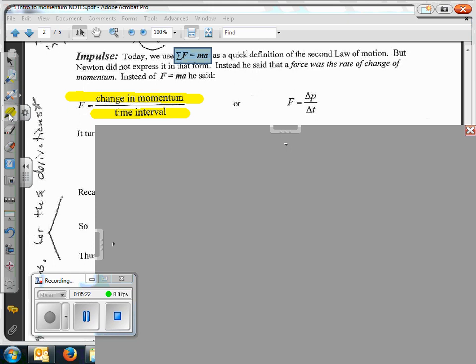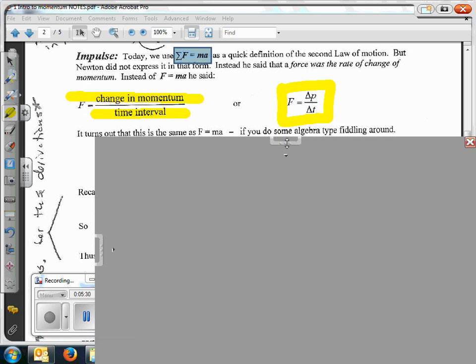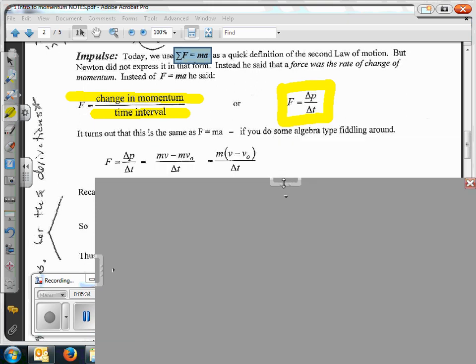So this is Newton's first description of force. It wasn't mass times acceleration. But if you look at this, we can see how this comes out. So if force causes a change in momentum per time, change is always final minus initial, right? So this is our final velocity, our initial velocity per time.